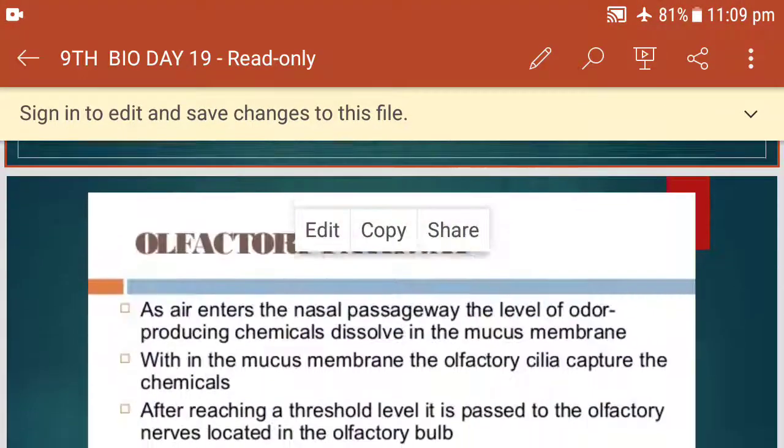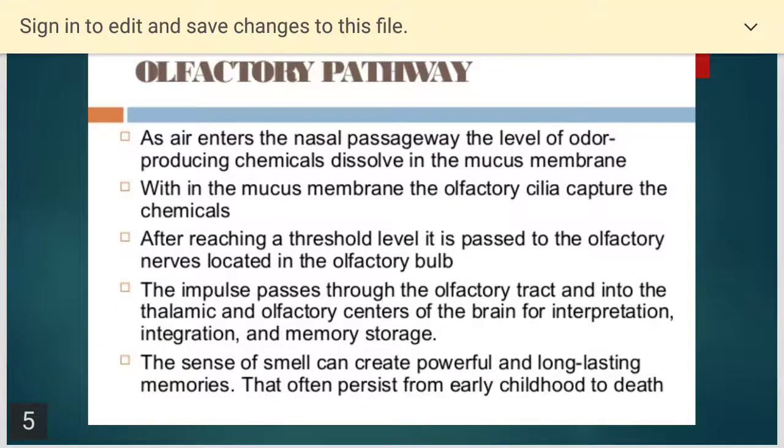Now, let us see the olfactory pathway. If I give you a flower, or suppose I give you an onion in your hand and blindfold your eyes, or give you an onion or garlic, by smelling you can recognize, oh, this is garlic, that is onion, right? Similarly, the smell of a jackfruit, panasa we call it, we can recognize. Now, how does this take place?